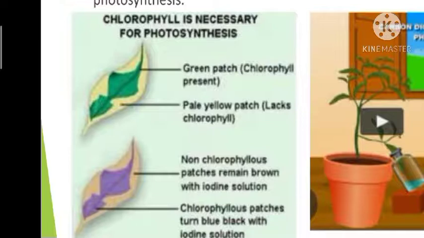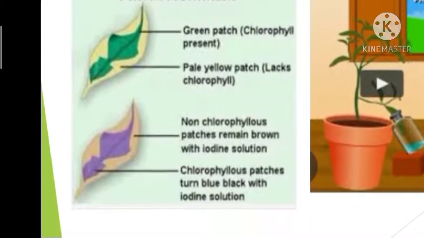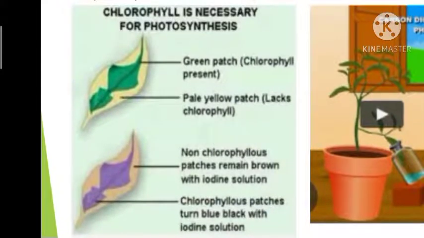Okay, now keep this plant in sunlight for about 6 hours. What will happen? The leaf again begins to synthesize its own food by photosynthesis. Okay, now we want to show that chlorophyll is essential for photosynthesis. So after 6 hours we have to pluck one leaf and then we have to trace the green colored part of the leaf. So here in the first leaf you can see a part of the leaf is green in color and the border you can see it is pale yellow in color. So like that we have to trace the green colored part of the leaf on a paper to know where the green color was there. The green colored part will be having the green colored chlorophyll pigment.